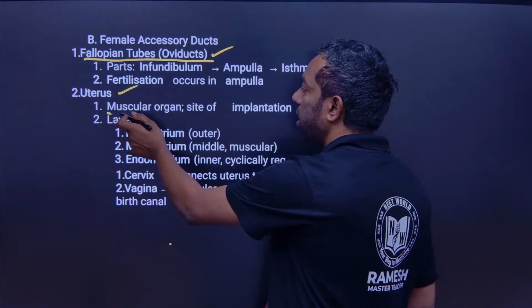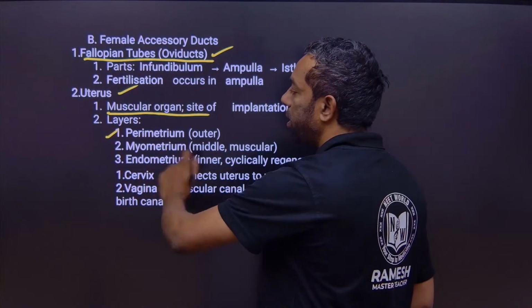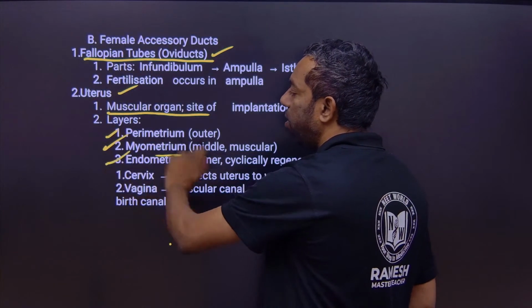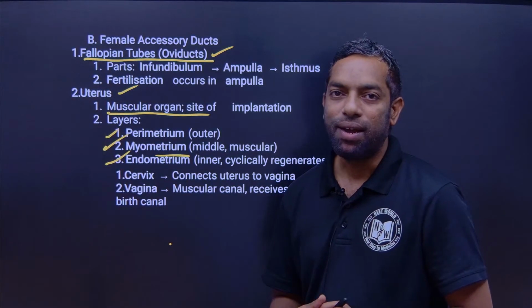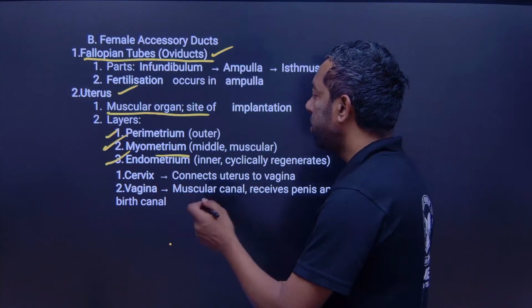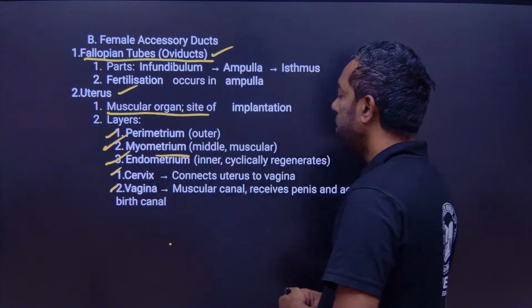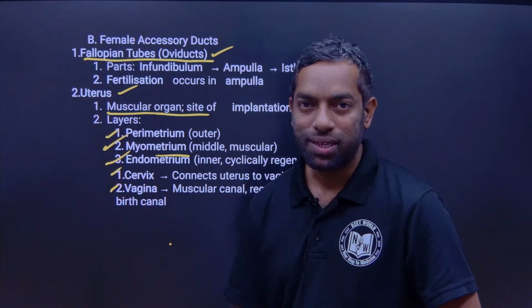There are layers in the uterus for implantation: perimetrium, myometrium and endometrium, which we are going to discuss in the coming session. There is also the cervix and vagina, which we will discuss as well.